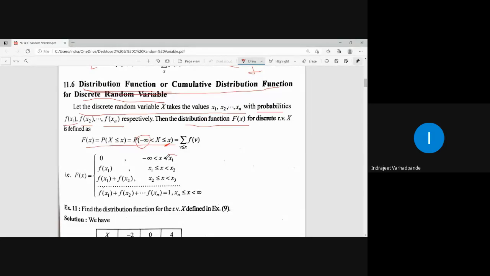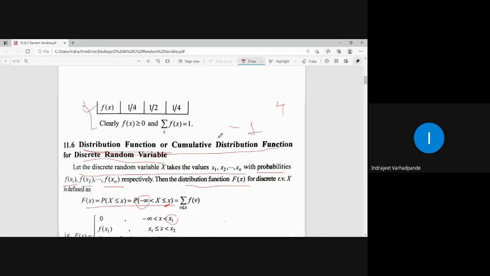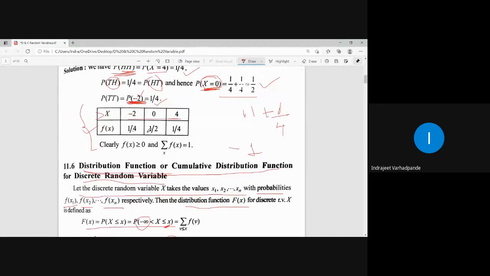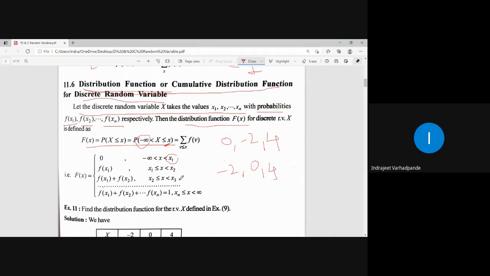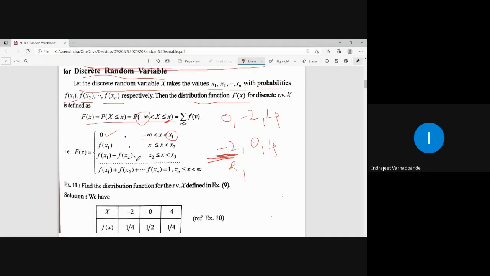So till the first random variable out of these three values, how is the set? 0, -2 and 4, or you can say it is -2, 0 and 4, right? Does the random variable possess the value minus infinity? No. What is the first value to be taken as x1? The first value to be taken as x1 is -2. So from minus infinity to x1, there exists no value, and hence it will take the value 0.